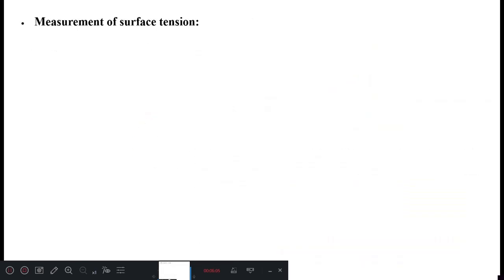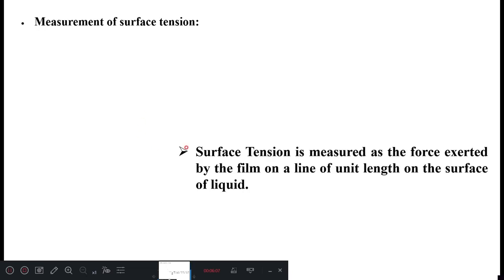Then how will the surface tension be measured? Surface tension is measured as the force exerted by the film on a line of unit length on the surface of a liquid.